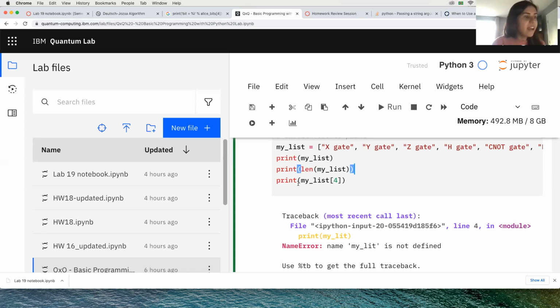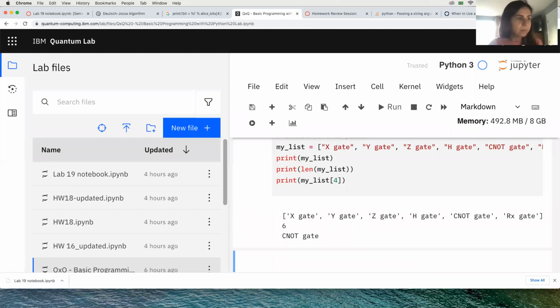And if I try to print the fifth element of my list, do you guys remember I said it starts with a 0? So the fifth element, you count 1, 2, 3, 4, 5. It's gonna be here, the fifth element, but it's indexed by 4 because it starts with a 0. So 0, 1, 2, 3, 4. Okay, so that's how it works.